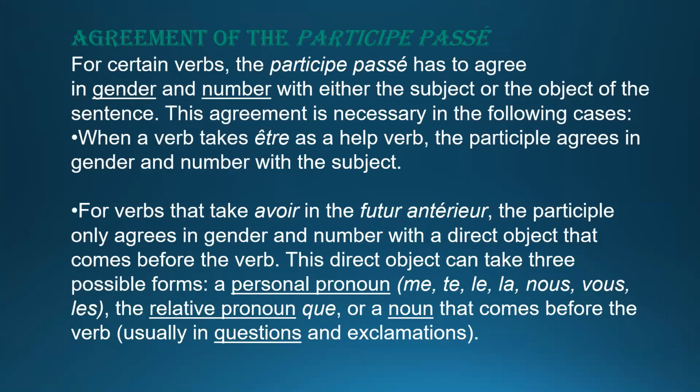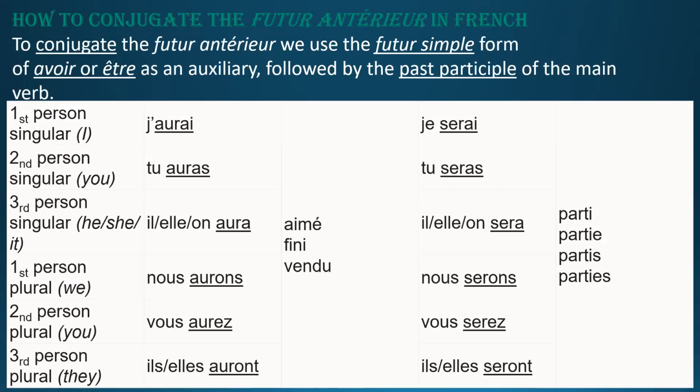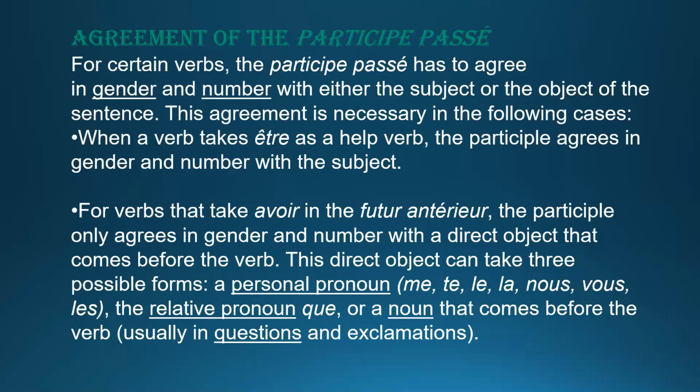So this is a small table. First person singular je, or I, and je serai. This is the avoir future simple, and this is the être future simple with the given past participle. The main infinitive given in your question will become the past participle.